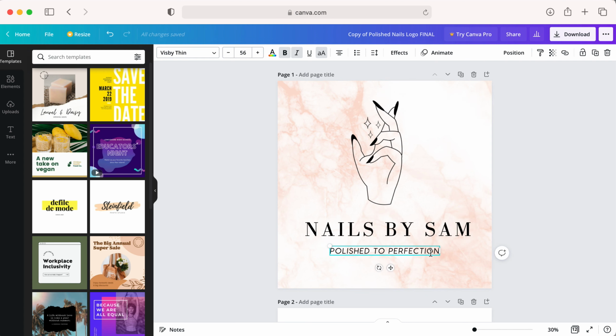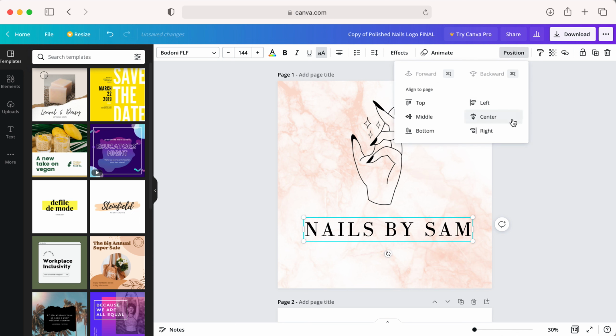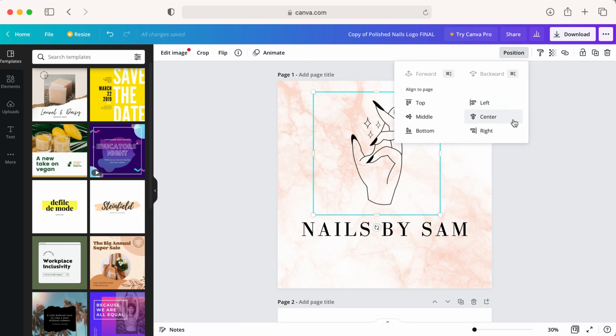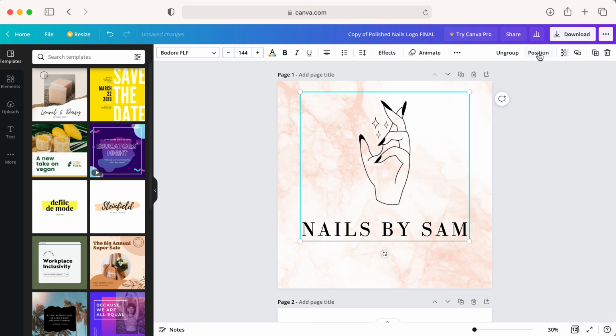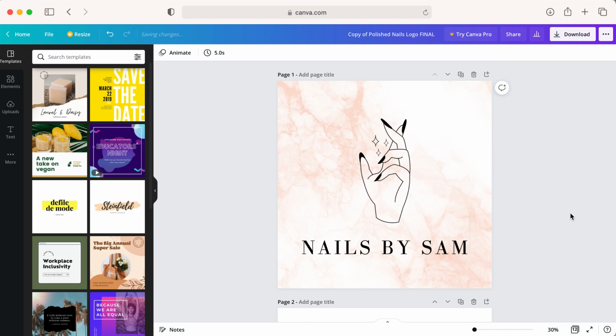Let's say you don't have a tagline, you can just delete that. You can center everything, position center. You could do the same for this. If you select both, you can group and then position it together.